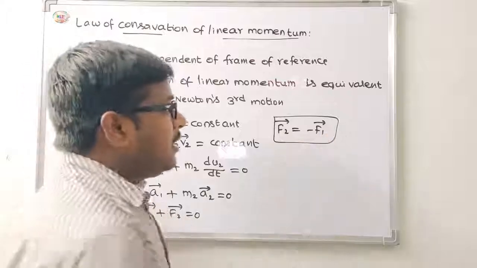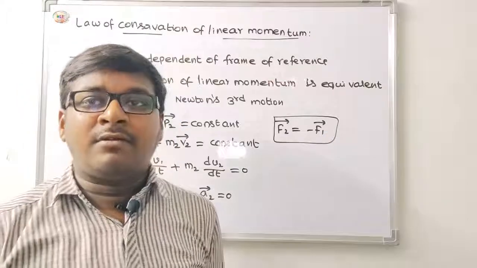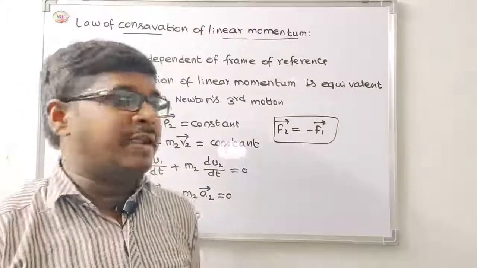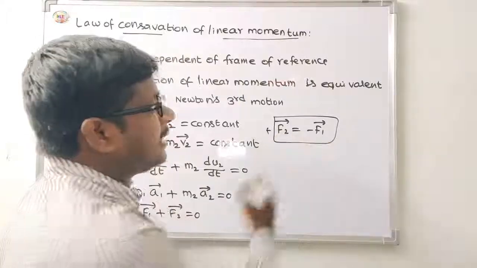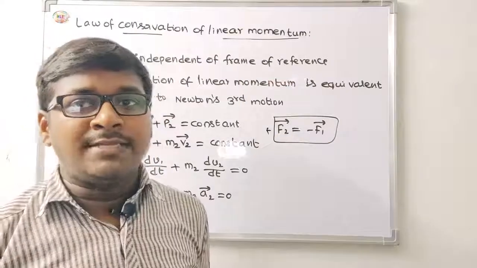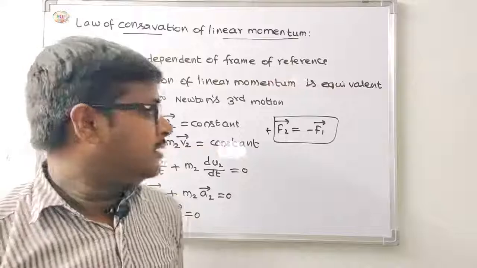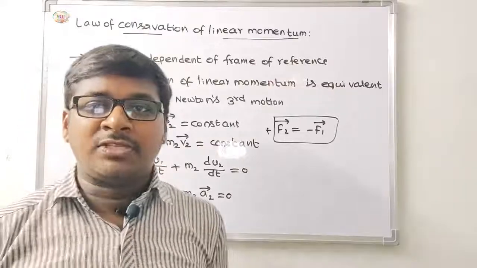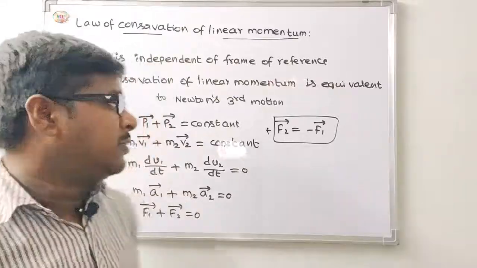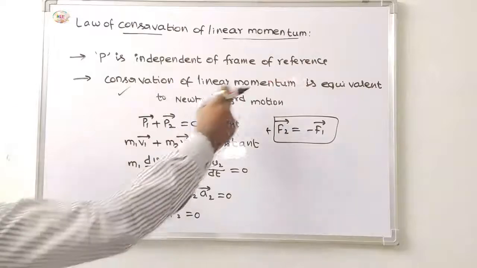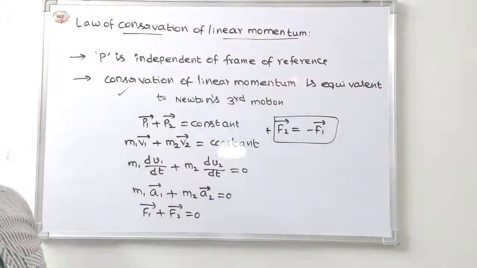These two have the same magnitude, but the direction is different. This is positive and this is negative. F2 bar is equal to minus F1 bar, that is, for every action there is an equal and opposite reaction.